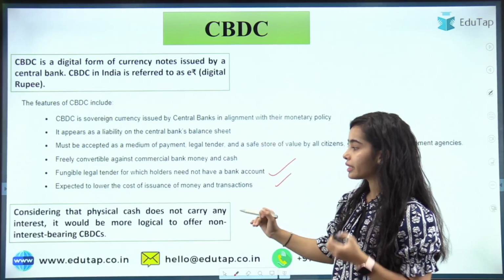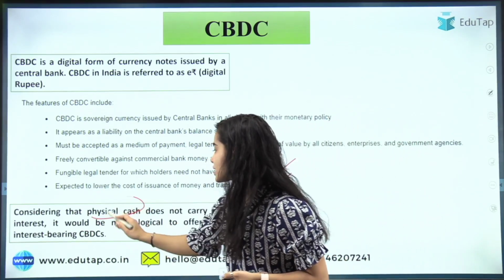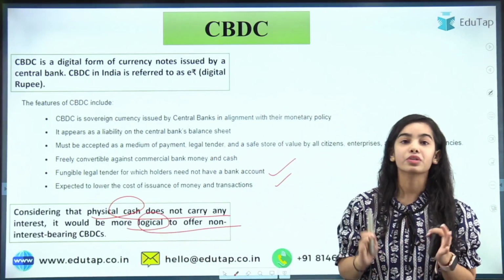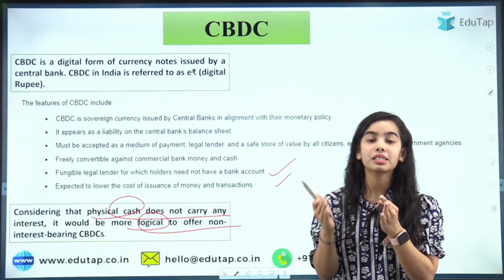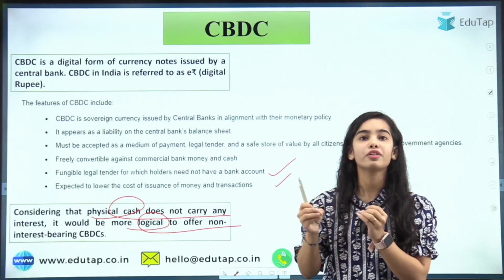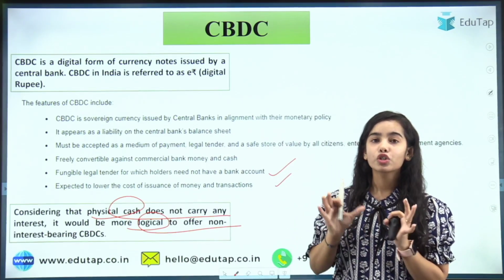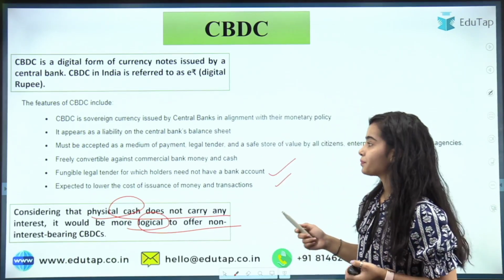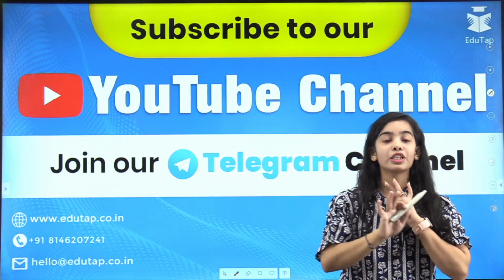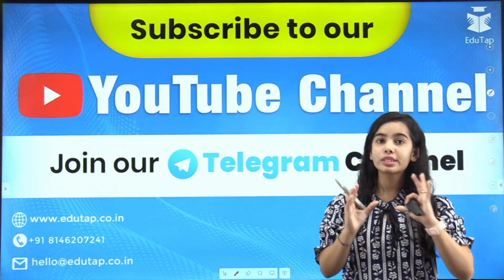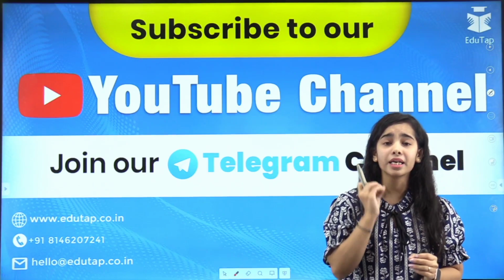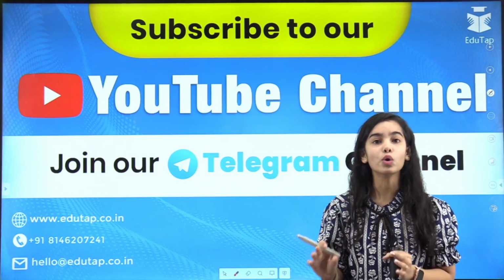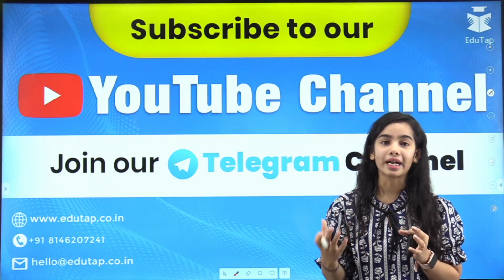So do read this. Considering that physical cash does not carry any interest, it would be more logical to offer non-interest bearing digital currency, because digital currency is just the digital form of cash. So it should have all the features of cash. I hope you have understood everything very clearly. Do see the previous sessions if you want in-depth knowledge about the CBDC. I will provide the link in the description box below of the session that I took regarding the CBDC.